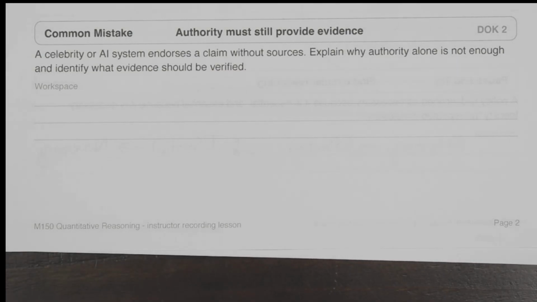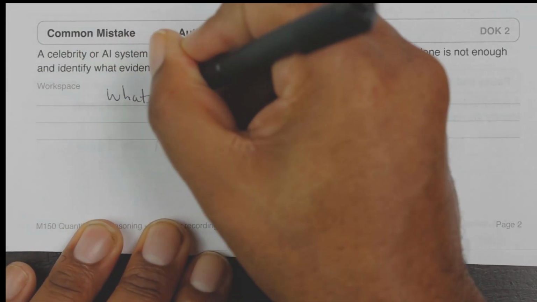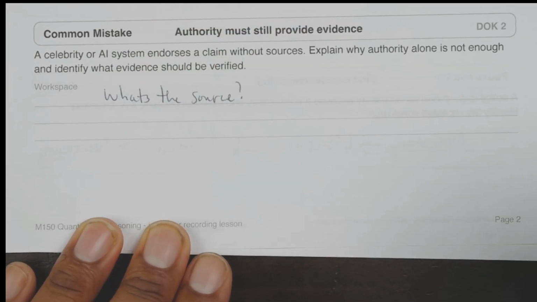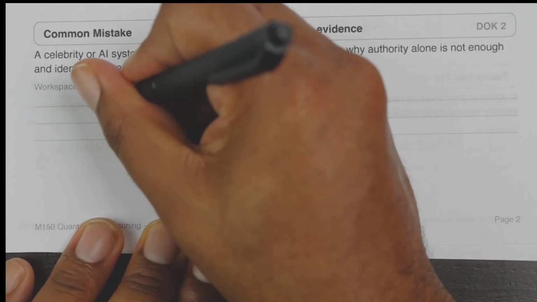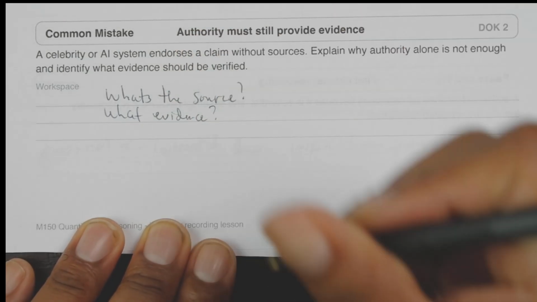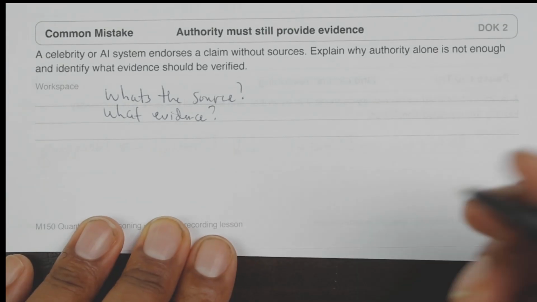So always check: what's the source? What evidence? Can the evidence be independently verified?